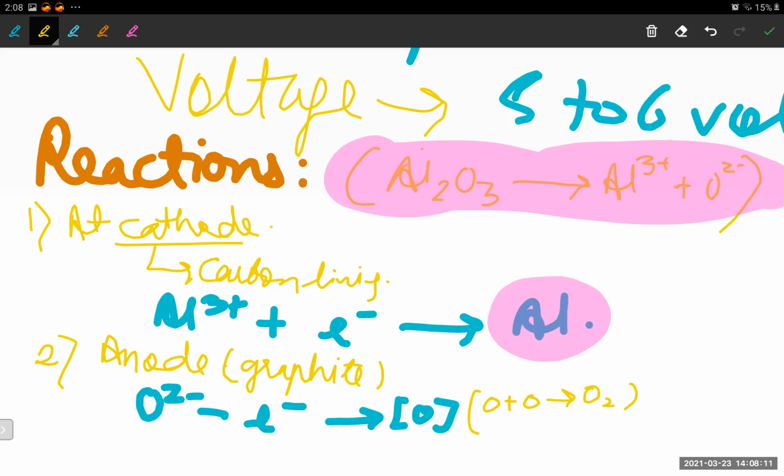Now we all know that graphite is made up of carbon.